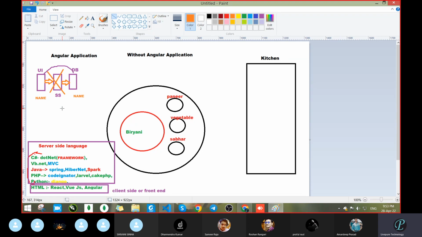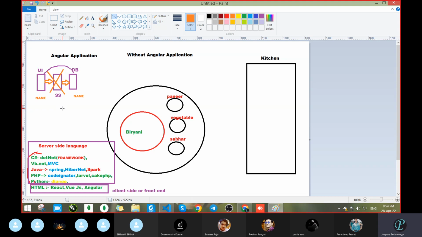It's not possible, because you have to make the connection to the database. You have to tell where your database is, what the port number is, what the database name is, what the table name is. All these details you have to pass. The front end application, the UI part, can't take all these details. So these details you have to pass to the server side language itself.